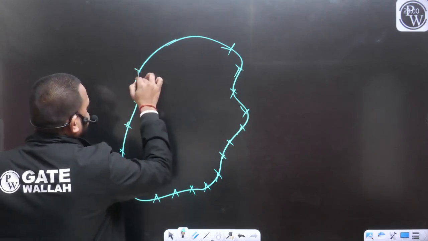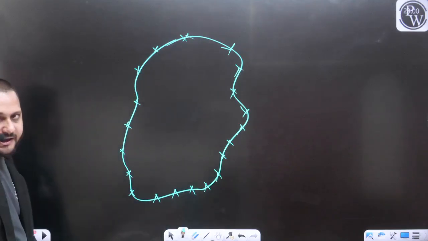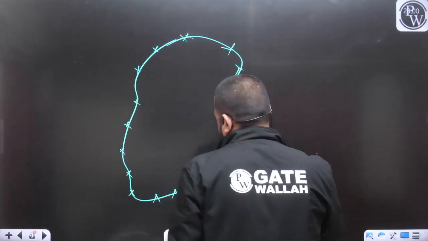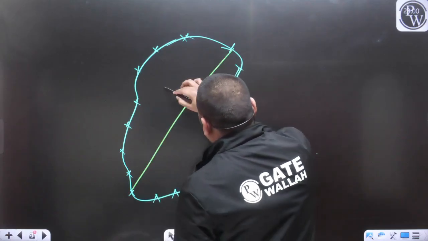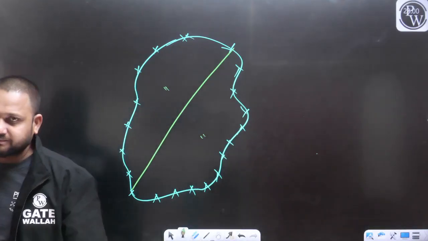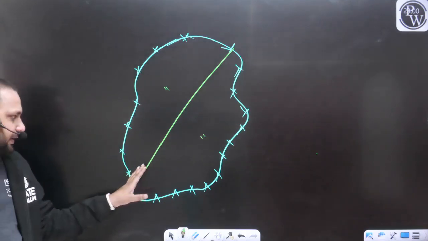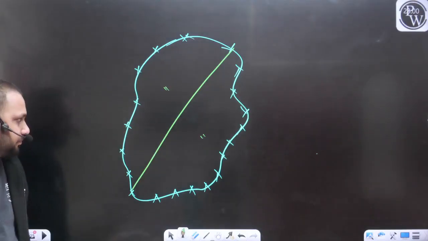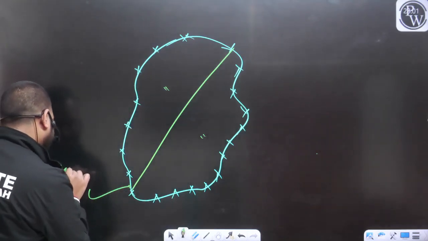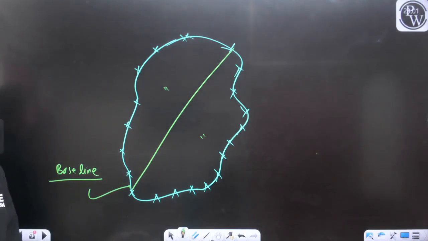Now we want to define a baseline. And what were the characteristics of the baseline? It should be the longest line and it should divide the entire area into approximately two equal parts. So can I say this green line is going to be the baseline? Can we say like this?